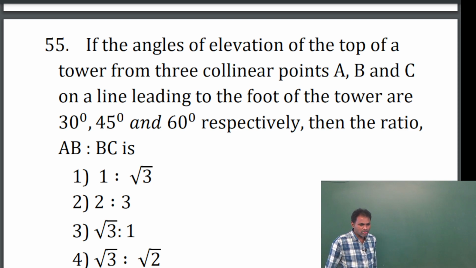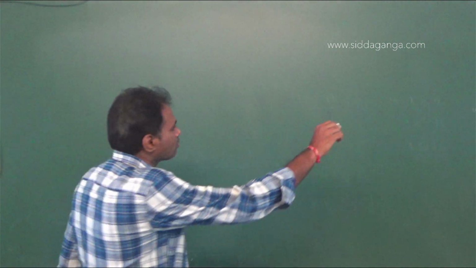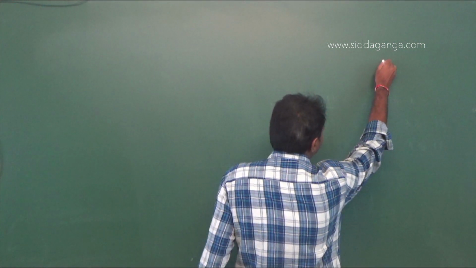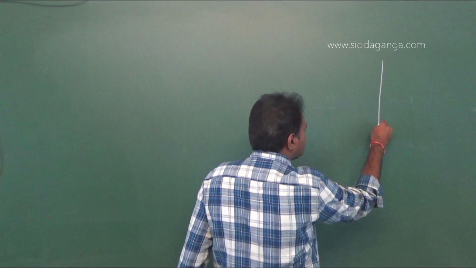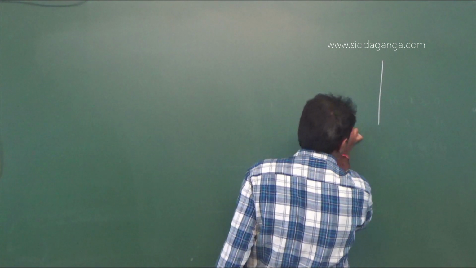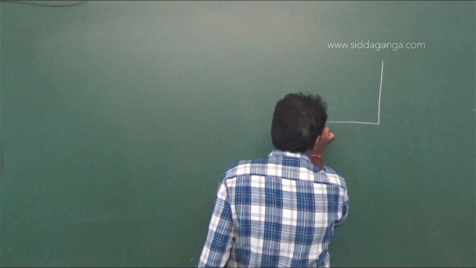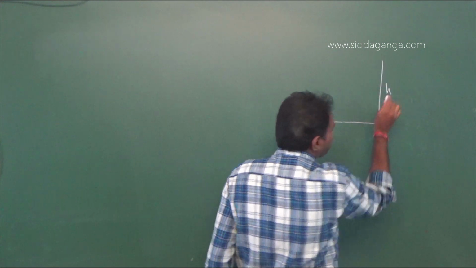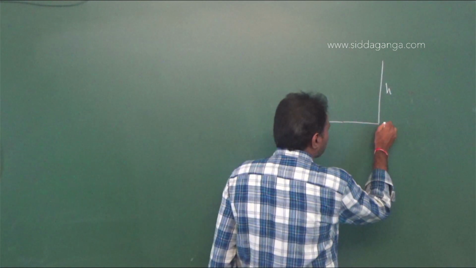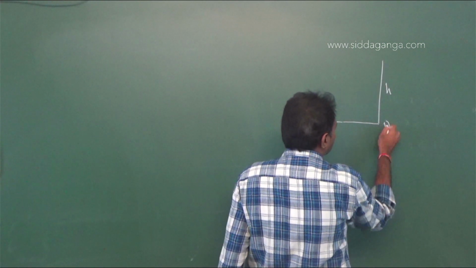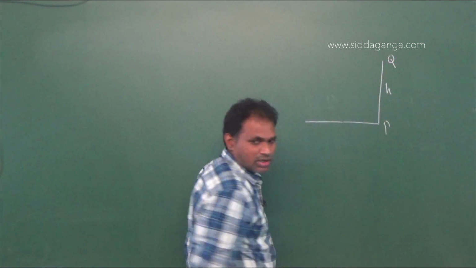Now, here you are given a tower of height h, PQ is the tower.